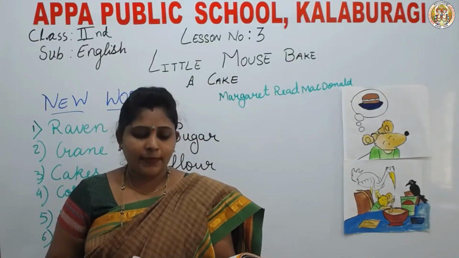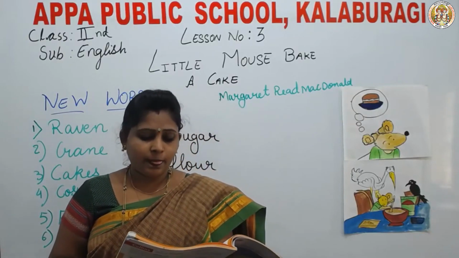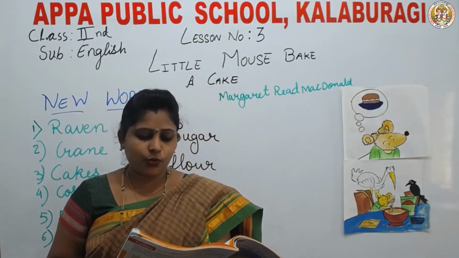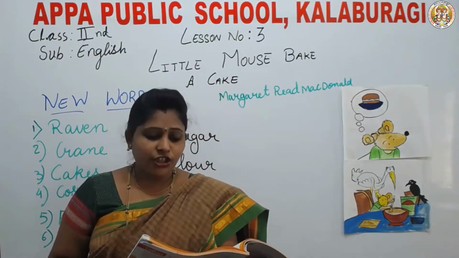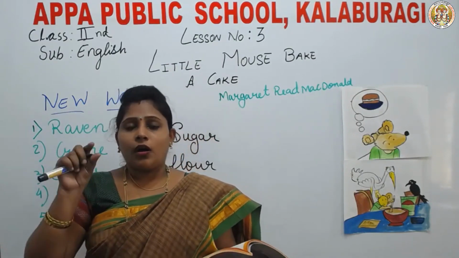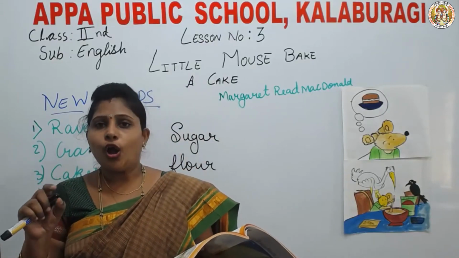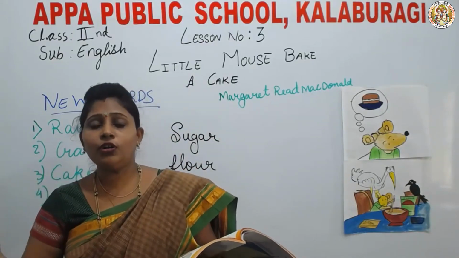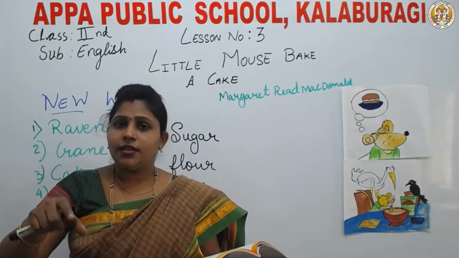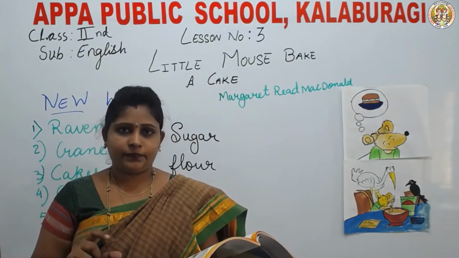Little mouse made her oven very hot. She poured the mixture into a cake tin. She put it in the oven. Little mouse switched on the oven and made it hot. And she poured the mixture into the cake tin.